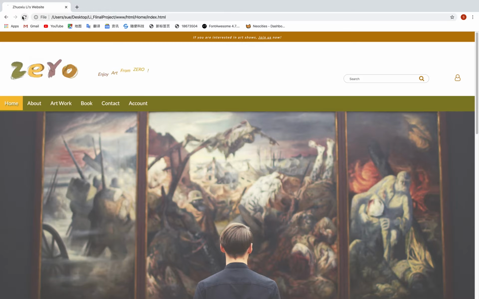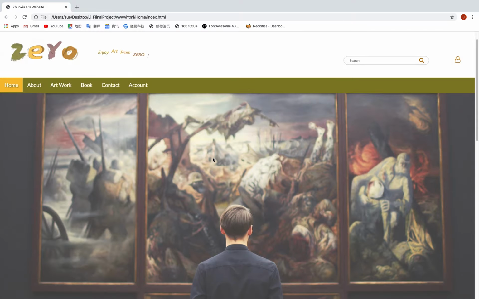When I refresh the website, you can see the animation of changing colors on the top of my homepage. And this is my slogan, enjoy art from zero. This is my search bar and this is my account icon. This page is my homepage.